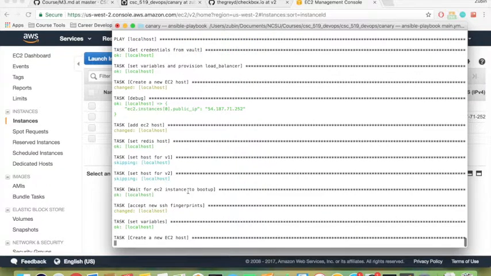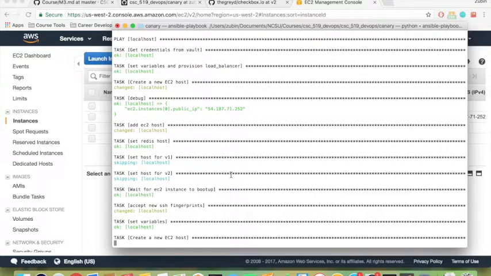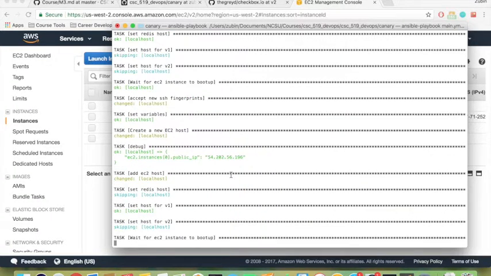It just finished one instance, and it's creating another one now. The script takes a lot of time to run because it provisions a lot of EC2 instances as well. So I'm going to record this and forward a couple of these steps so that we can look at the final stages.